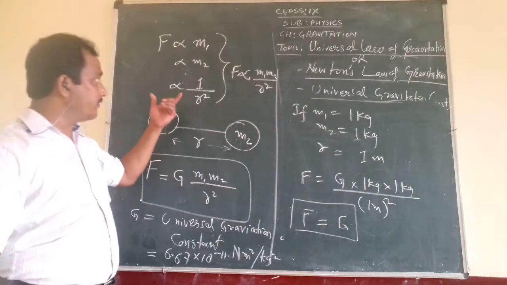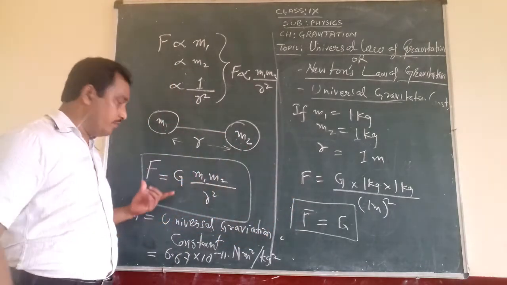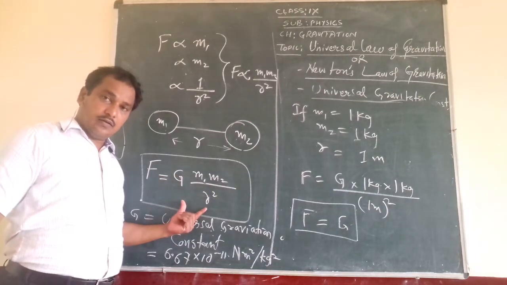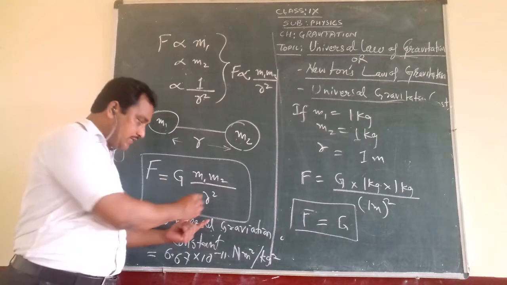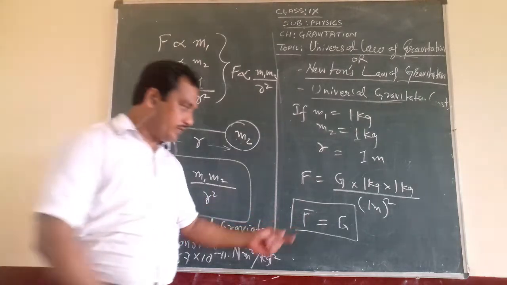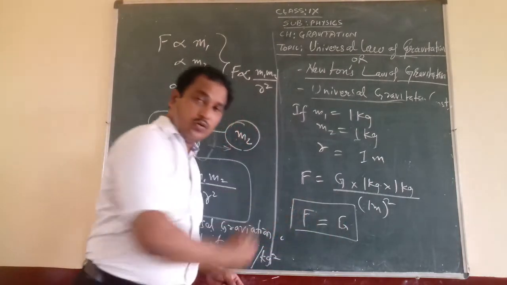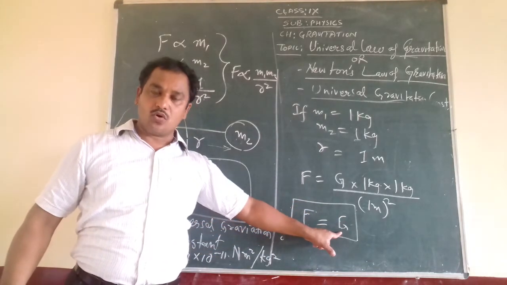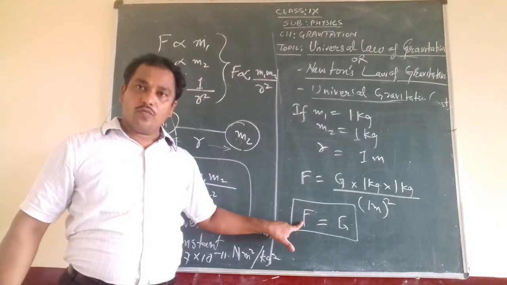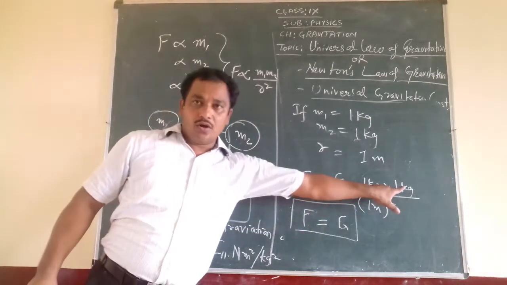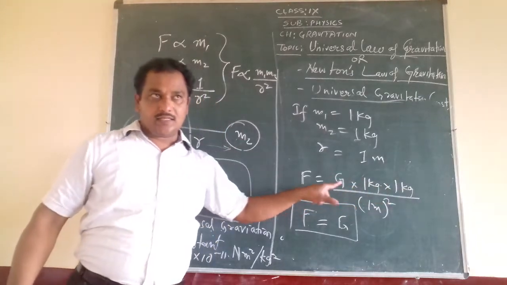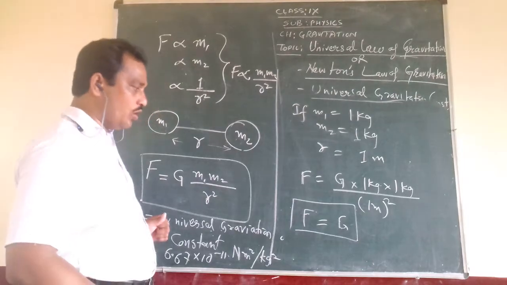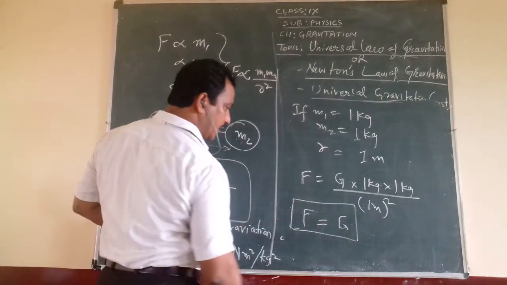So we can define it. Like here we have defined anything by the formula: force is equal to the product of masses divided by the square of the distance between them. Similarly, here we can see that G comes out to be equal to F. We can define the universal gravitation constant as equal to the force between two objects of masses 1 kg each, separated by a distance of 1 meter. Is it? I hope it is clear to you. So all of you can write like this.